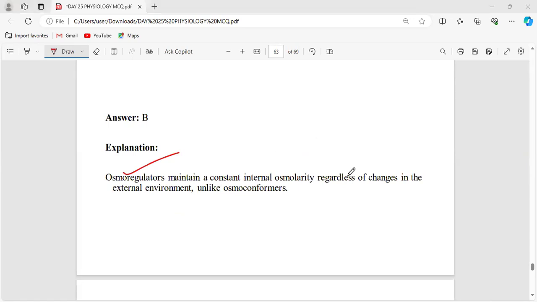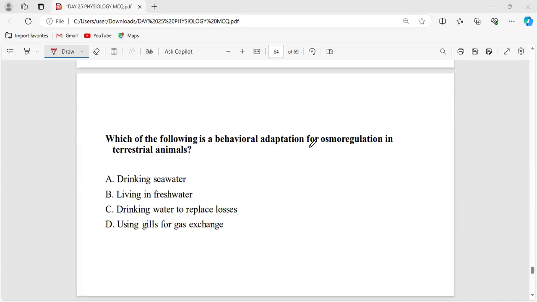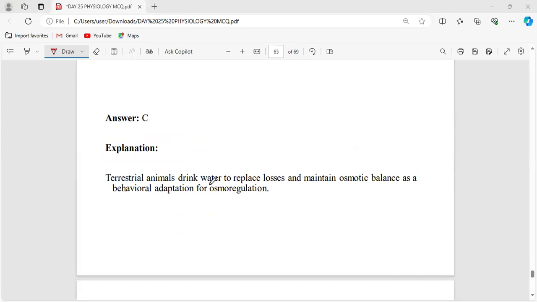Now, which of the following is a behavioral adaptation for osmoregulation in terrestrial animals? Drinking seawater, living in fresh water, drinking water to replace losses, or using gills for gas exchange? Two more minutes. That will be drinking water to replace losses and maintain the osmotic balance, as a behavioral adaptation for osmoregulation.